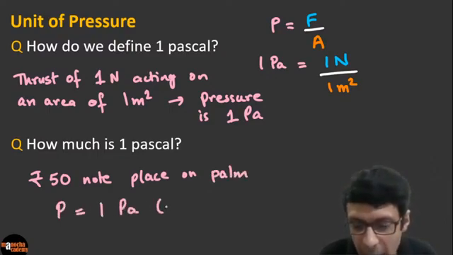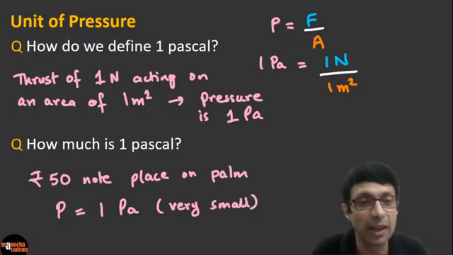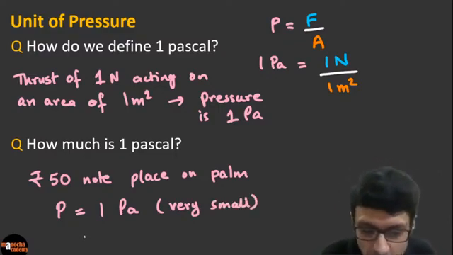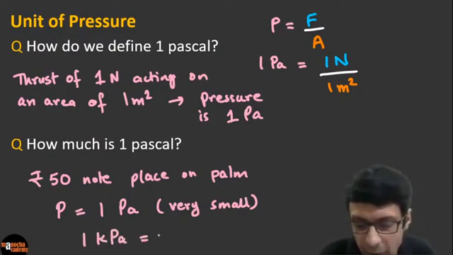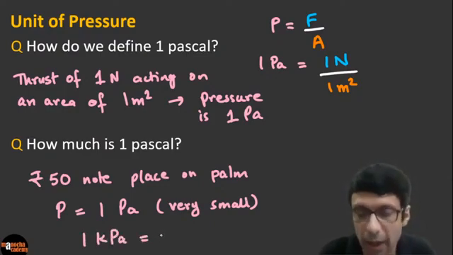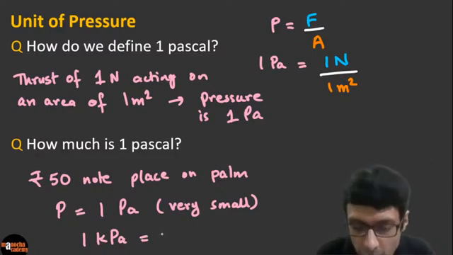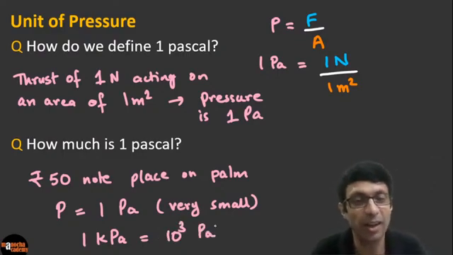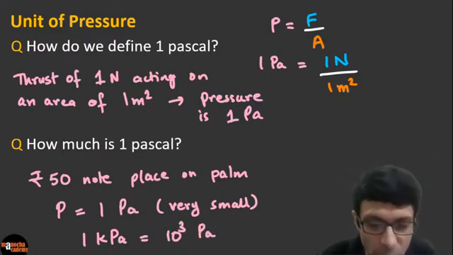So it's very, very small, right? So it's very small pressure, and that is why usually in physics we use kilopascal, megapascal. Okay, so guys, that's why we tend to use 1 kilopascal, because this is a very small pressure, right? And so usually we deal with larger pressures. Of course, if the pressure is small, you'll use Pascal, and 1 kilopascal is 10 to the power 3 Pascal, right guys? Okay, so great to hear that now you're clear about what is 1 Pascal.